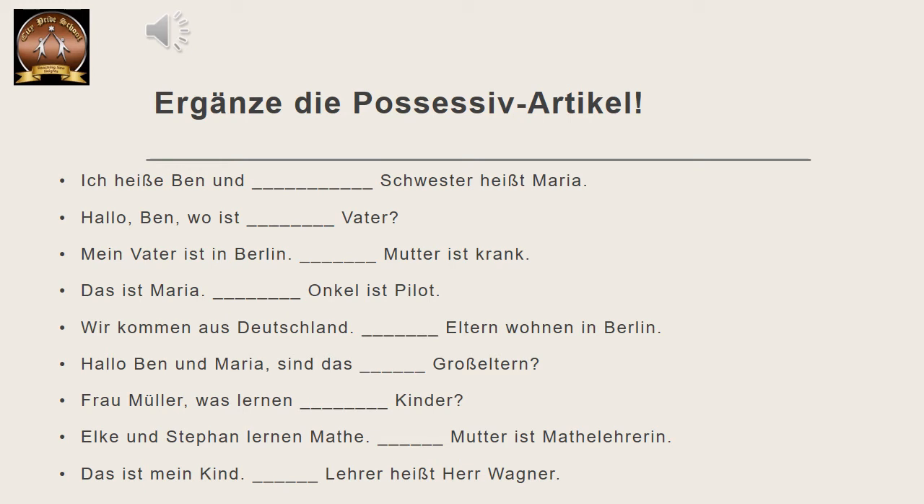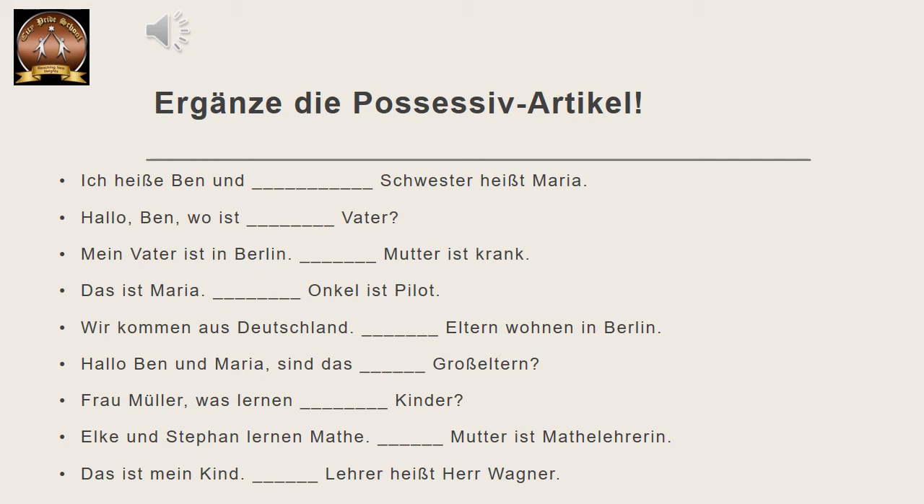Der nächste Satz. Wir kommen aus Deutschland. Dash Eltern wohnen in Berlin. Whose Eltern? Wir means our Eltern, correct? Our Eltern. So wir corresponding possessive article is unser. So we'll write unser over there, and Eltern is plural. So we'll add an E over there. So unsere Eltern wohnen in Berlin. Means what? We come from Germany. Our parents live in Berlin.